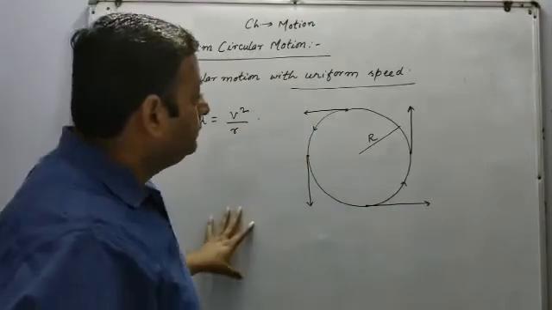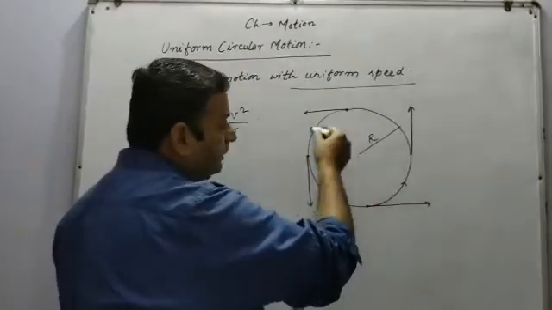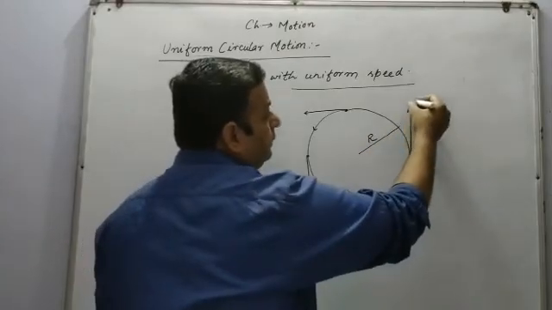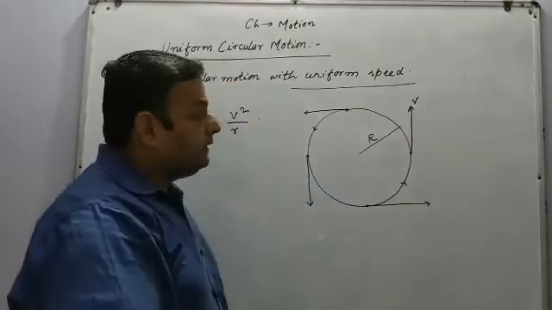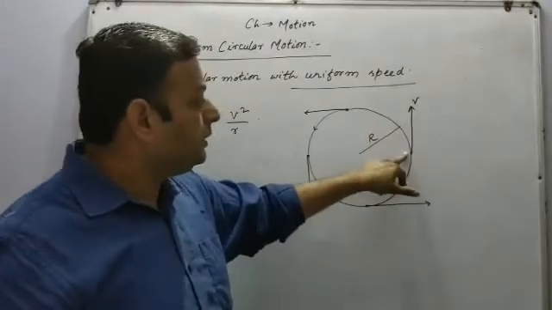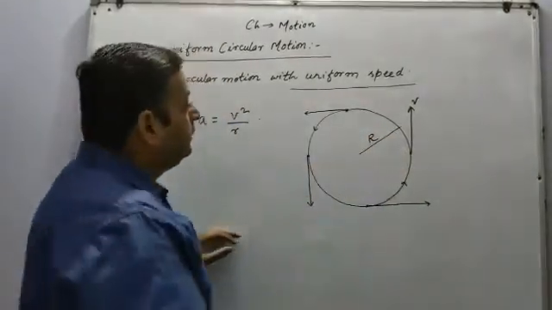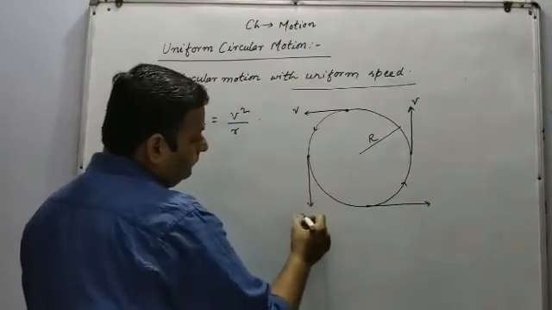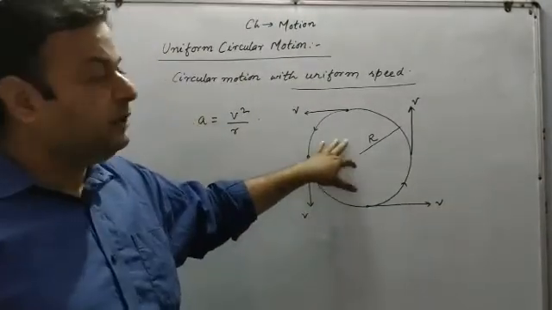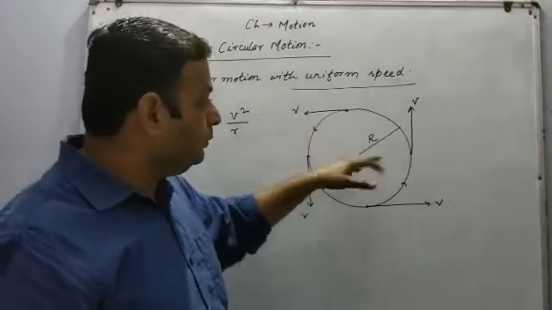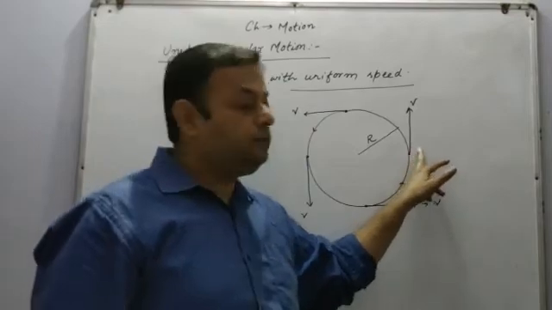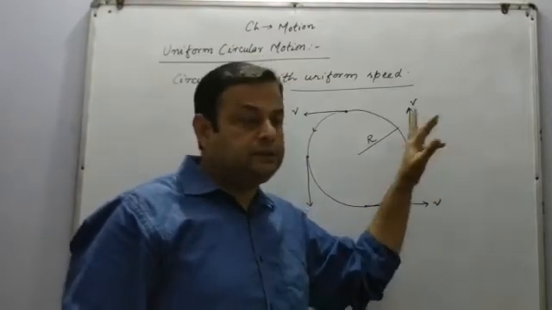Okay. Now, how can we prove that when an object is in a uniform circular motion, then the velocity is moving at a tangent? This line is called as tangent, which touches the outer side of the circle. Now, how can we prove that during a circular motion, the velocity will be in the form of a tangent?